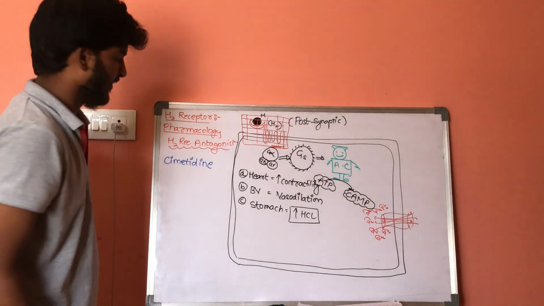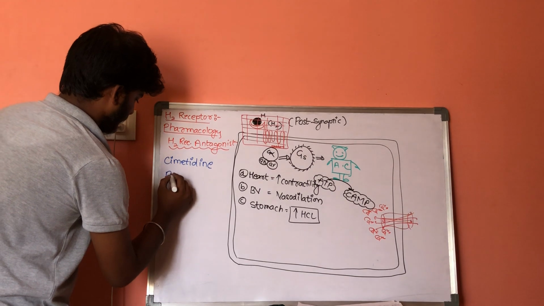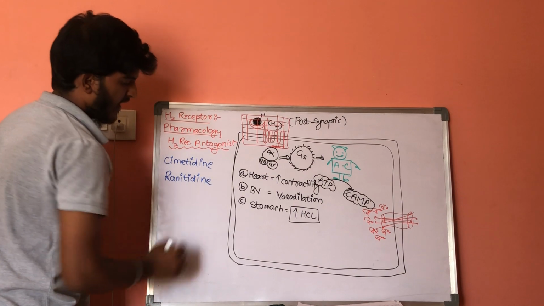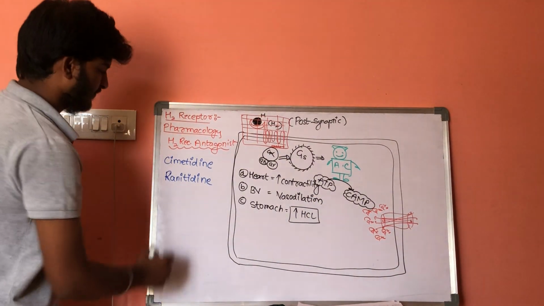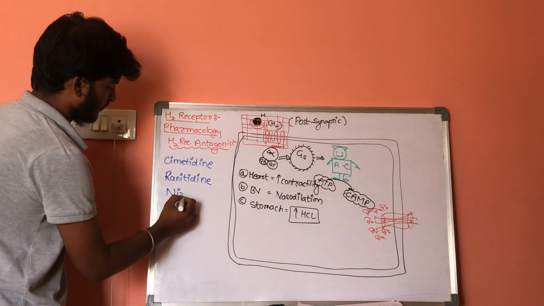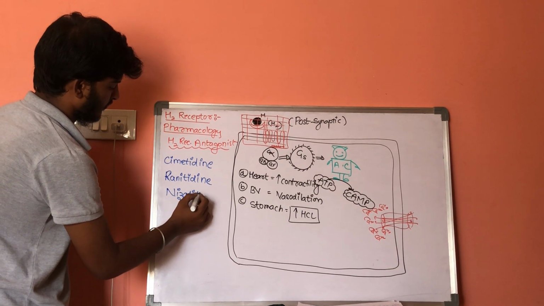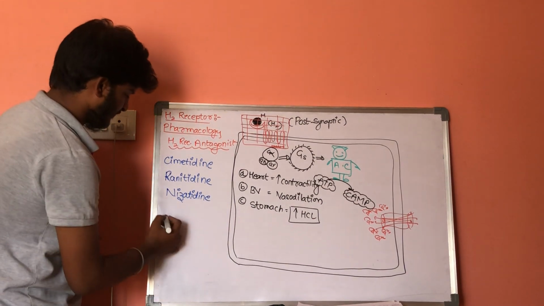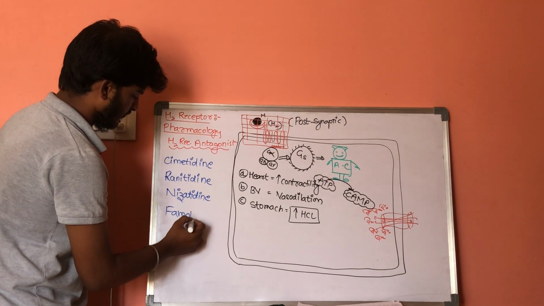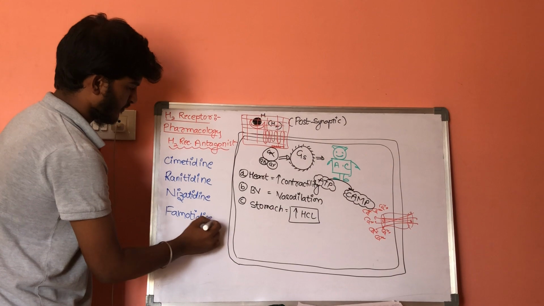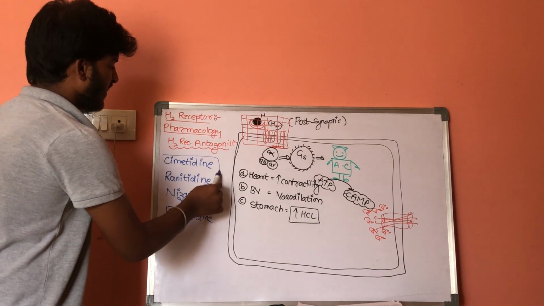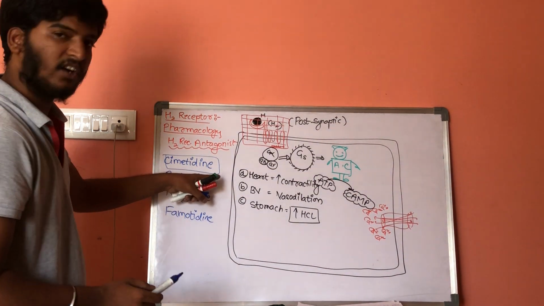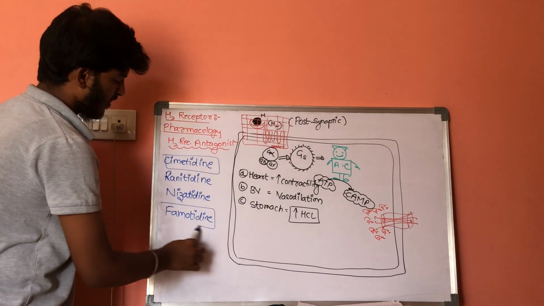Next one is ranitidine. Cimetidine and ranitidine, and next one is nizatidine. This one is nizatidine, and next one is famotidine. Cimetidine is the least acting drug, having a short half-life, and famotidine has a longer half-life.